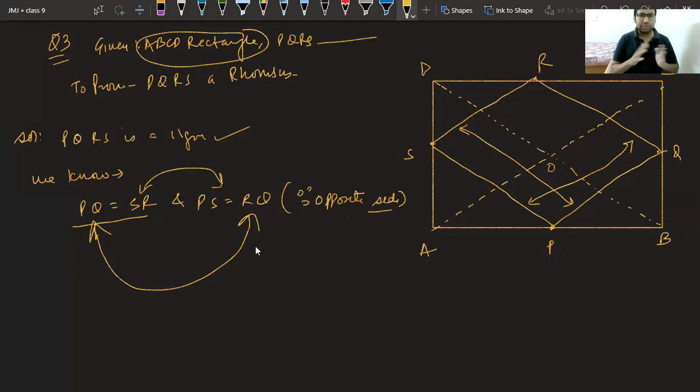As soon as I do this, I can say they all are equal. Now the question comes, what property of a rectangle can we use over here? Class, what property of a rectangle can we use over here? Try to think. In the case of a rectangle, what is the special property that we can use?